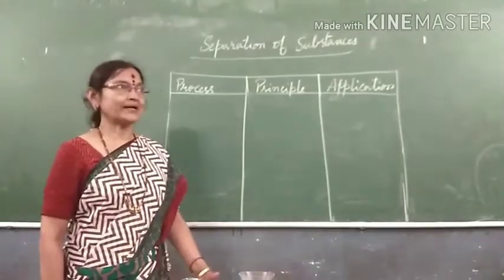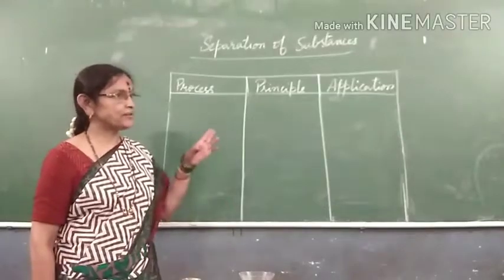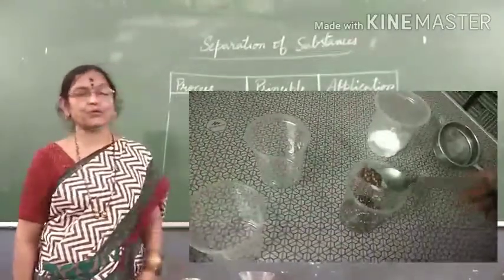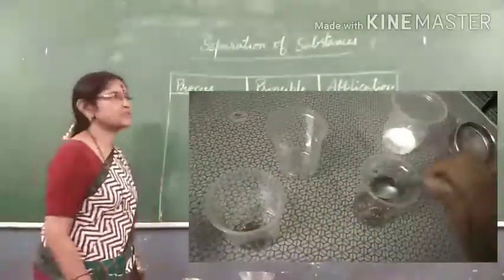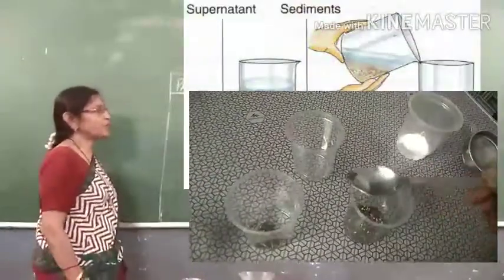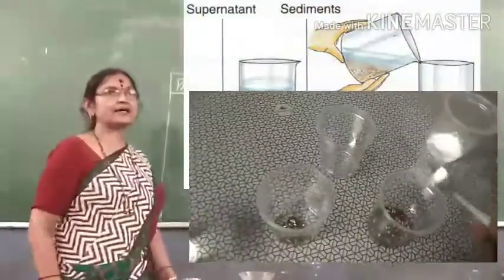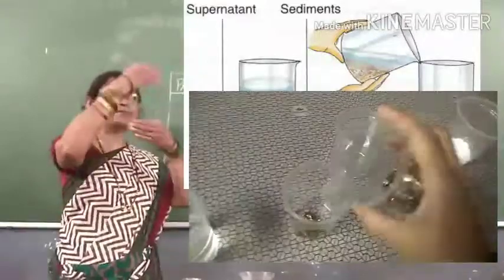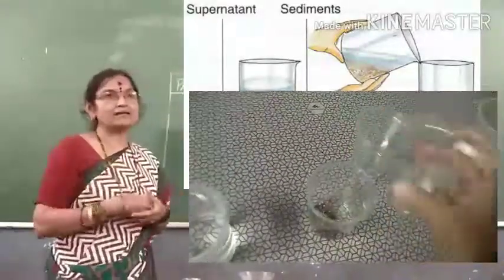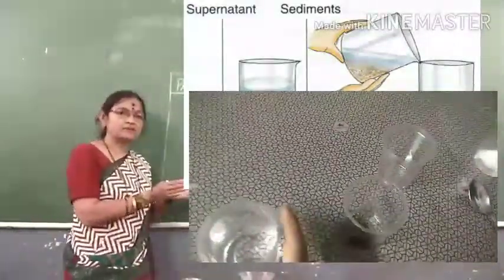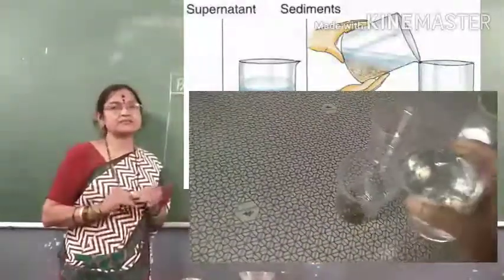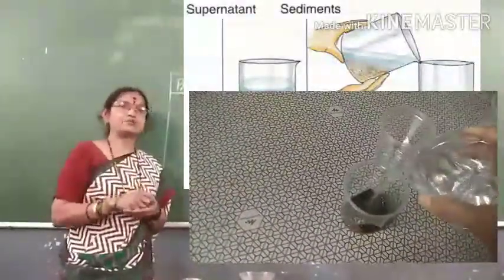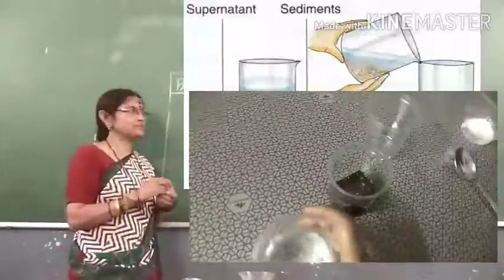Now, what did you observe in the picture as well as in the video? Something is mixed with water. When you are mixing with water, everything is seen mixed thoroughly. But after laying it aside for some time, you observe something. See, I am showing what you observe.